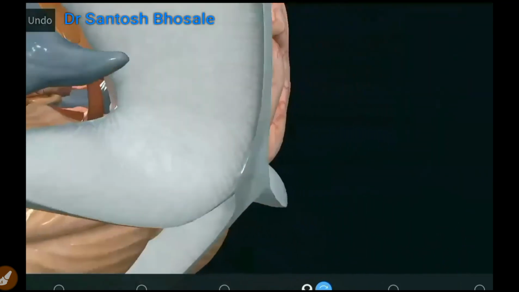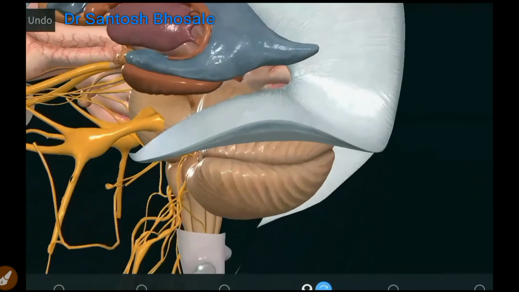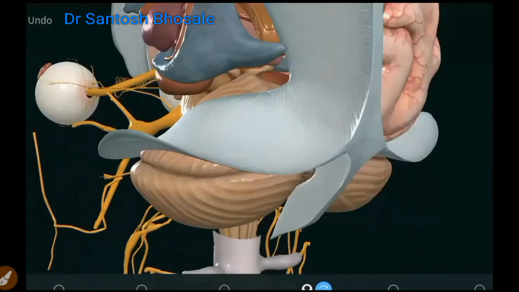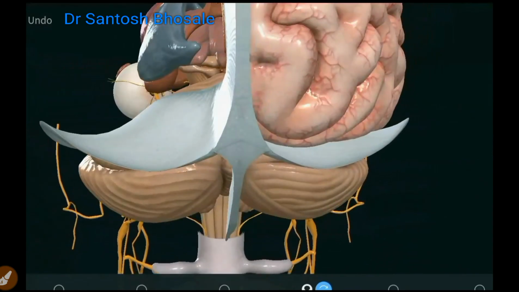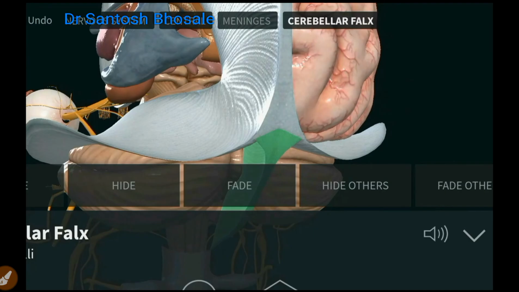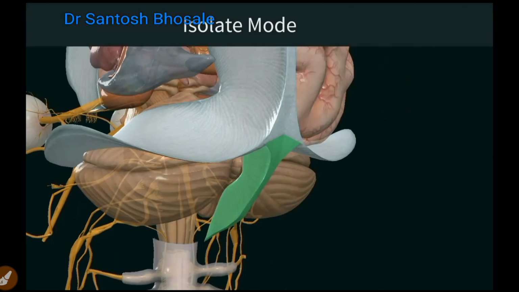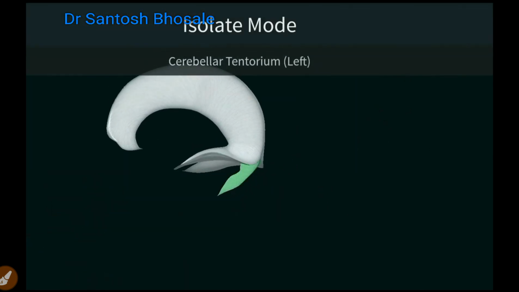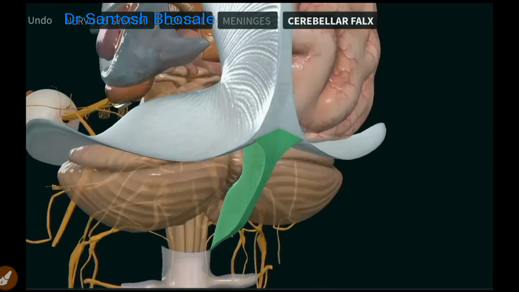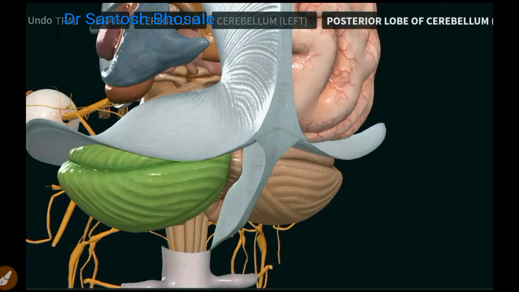You can see here the dura mater, which layer of dura mater is forming these folds? Meningeal layer. Outer endosteal layer is attached to the skull like complete covering, whereas meningeal layer is projecting inside, forming these different folds. So these dural folds are essentially made up of meningeal layers. You can see here extensions of meningeal layer.